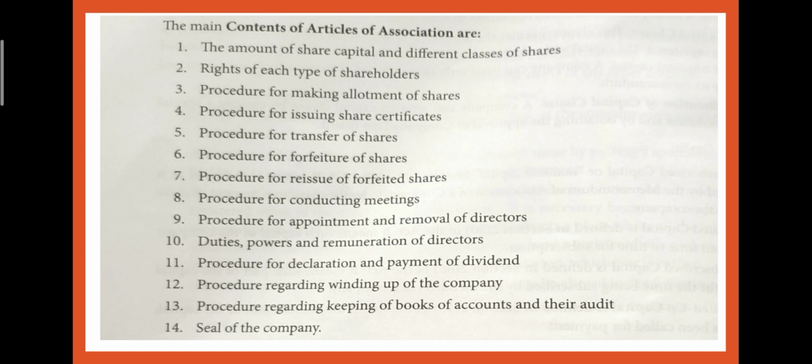And then procedure for conducting meetings, procedure for appointment and removal of directors, duties, powers and remuneration of directors, procedure for declaration and payment of dividend, procedure regarding winding up of the company, procedure regarding keeping books of accounts and their audit, and the seal of the company. All these details are mentioned in the articles of association. If you observe all these points, you will come to know they are related to the internal working of the management, the internal working of the company. That is why the articles of association is known as the doctrine of indoor management, right?